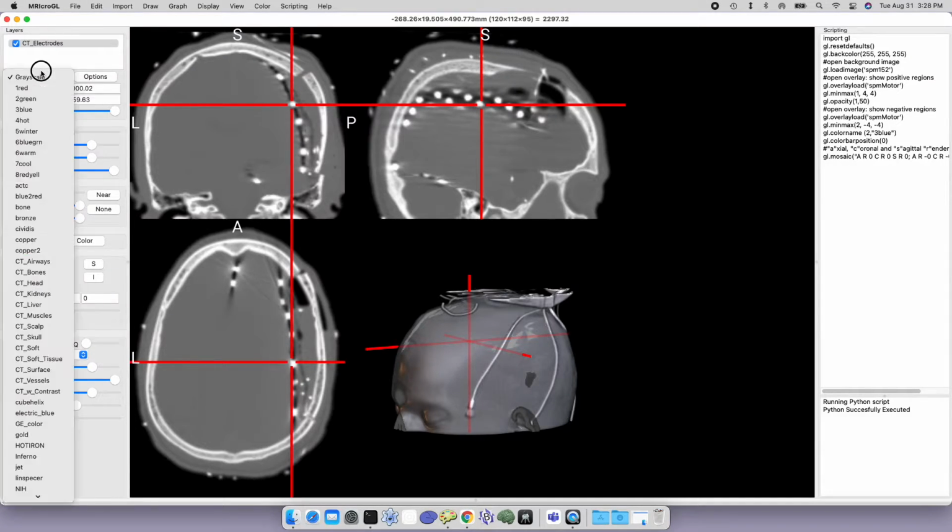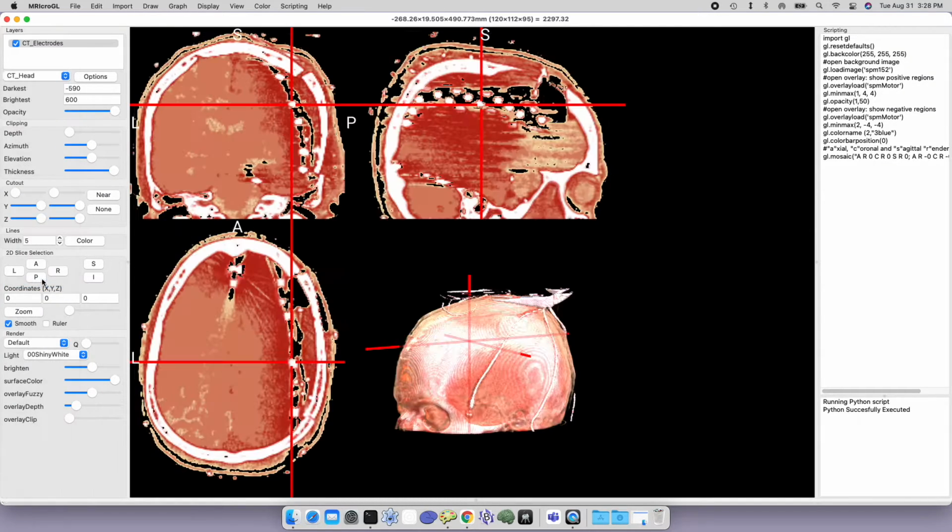And so one thing that you should know with CT scans is that they have calibrated brightnesses. So as long as the CT scan you have is in Hounsfield units, we can choose some of these different color maps, where by default I've loaded this image as grayscale. If I choose, let's say, CT head, it'll choose a color map, and in this case the range is darkest at -590 to brightest at 600.